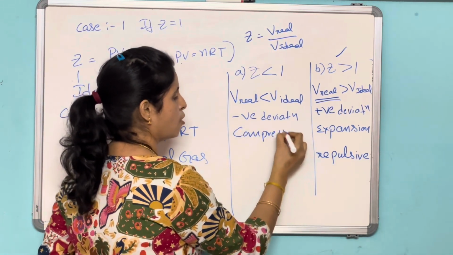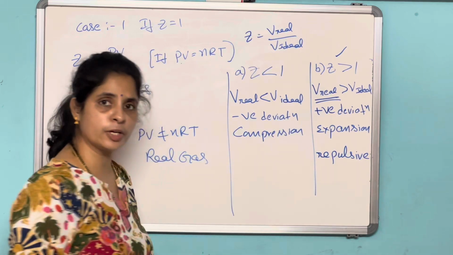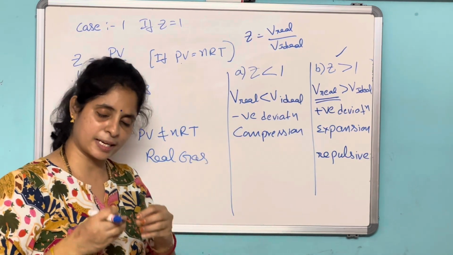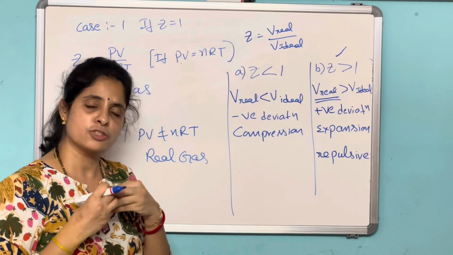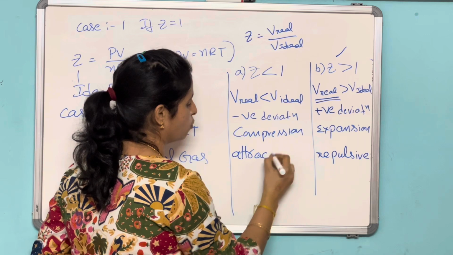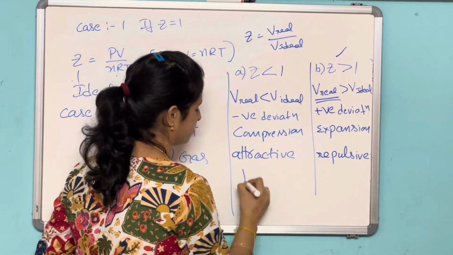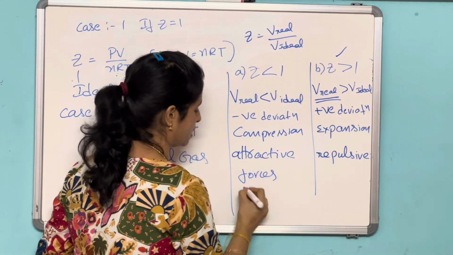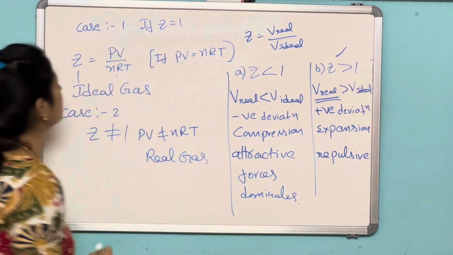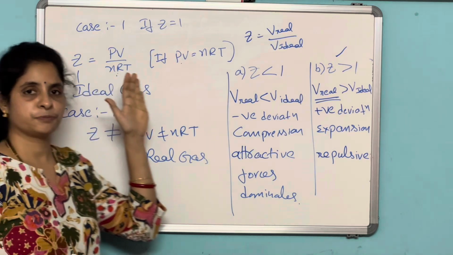When there is a decrease in the volume, which forces dominate? Here the volume decreases, the gas molecules come closer, so the attraction increases. Attractive forces dominate. Clear?